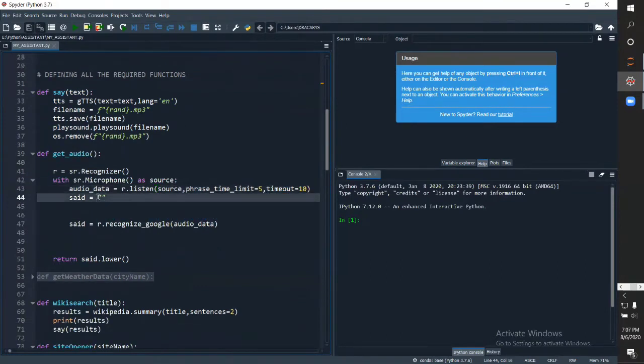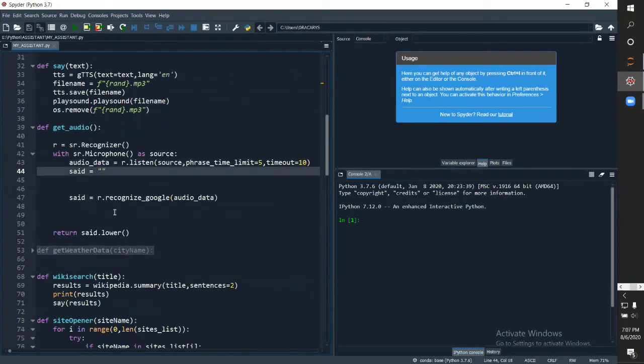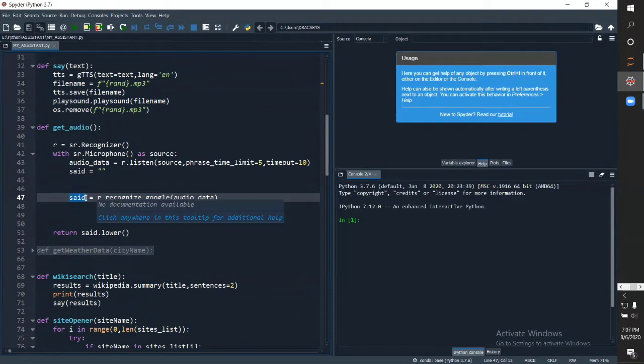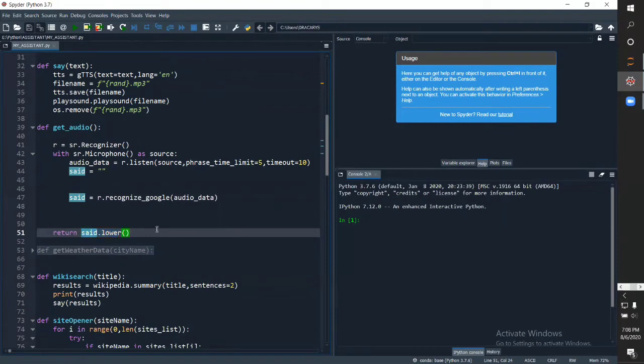We'll say said is equal to an empty string. And finally we'll use the recognize_google method to convert this audio into text. And finally we'll return said.lower. You can also do said.upper.